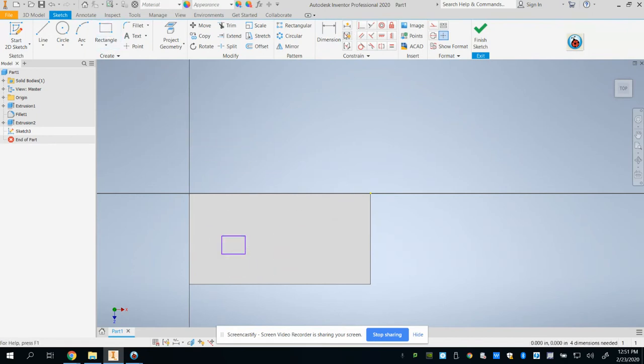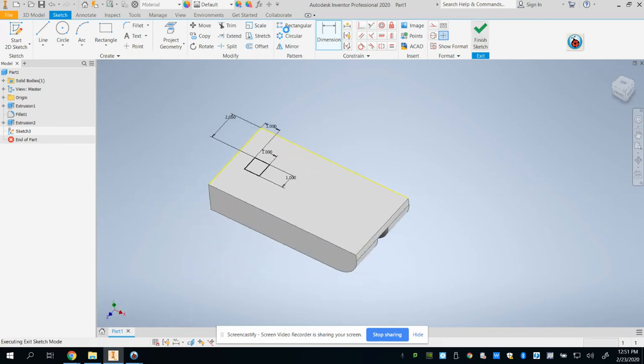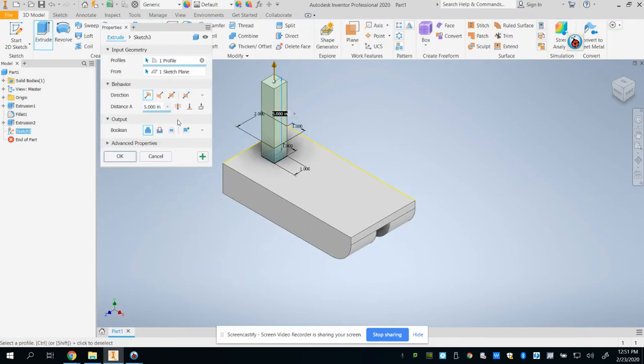Now, you're going to have to measure these components. In the red bucket in the front of the classroom, there are some components like motors, switches, and batteries that you can measure to determine how big of a stand you want. I'm going to use just a 1-inch number for now, but you will have to measure to determine your motor stand size. I'm going to locate my motor stand to make sure it's centered. So from the edge of this stand to the edge of my boat should be a number, and I'm also going to locate it from the back with a number. I'm going to finish the sketch and extrude that piece.